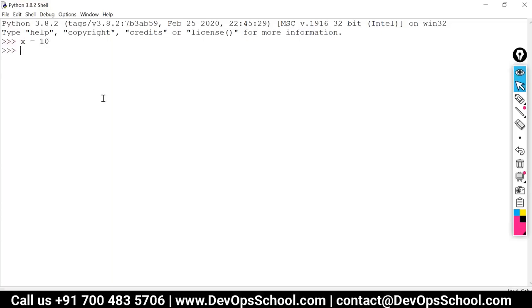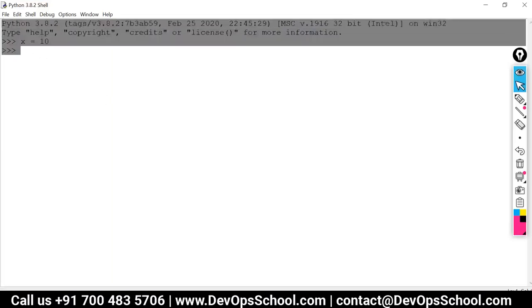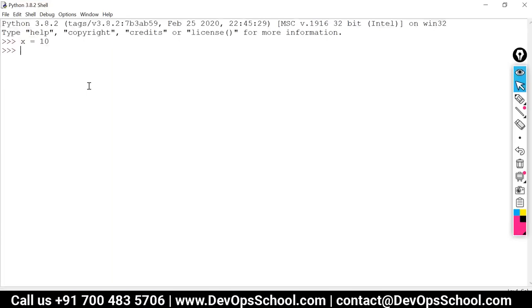Enter. So this is the procedural approach. I'm writing the code and immediately it is getting executed. And why is it getting executed immediately? Because this is the interpreter environment. I'm working in the interpreter environment, so the moment we write a code and press enter, it gets executed. So this variable x has got created in the Python environment.